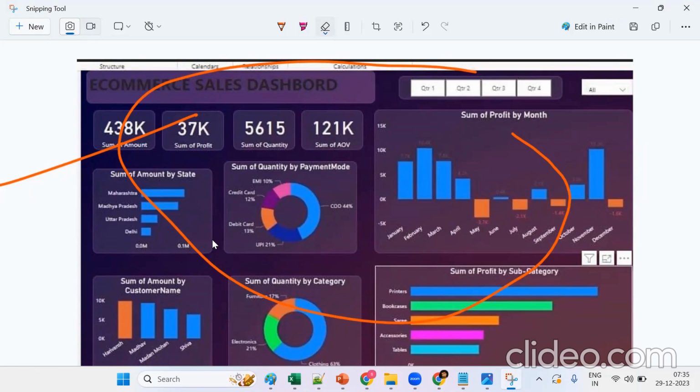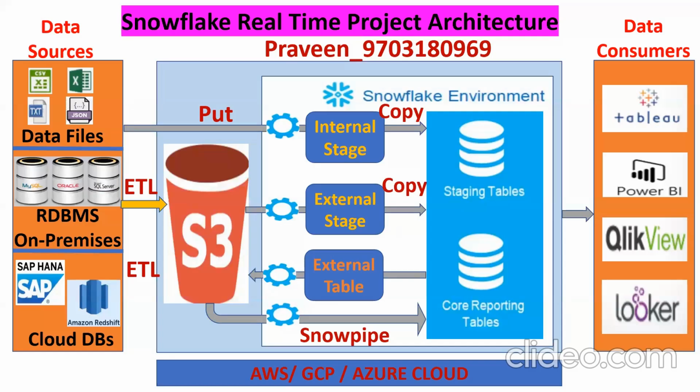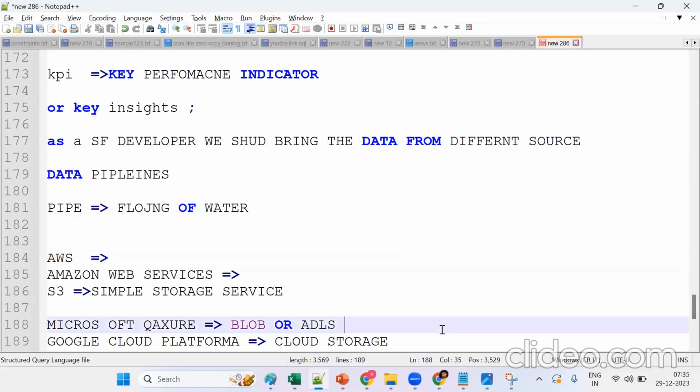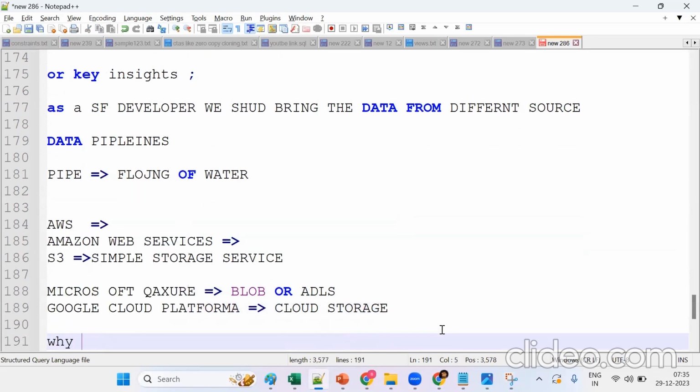This is the flow. If you take any project, it can be different, with different sources, but ultimately we should bring all this together. Tell me, why does the company want to move data? Anyone? One more time, why do they want to move? Just now we discussed why the company wants to move data.